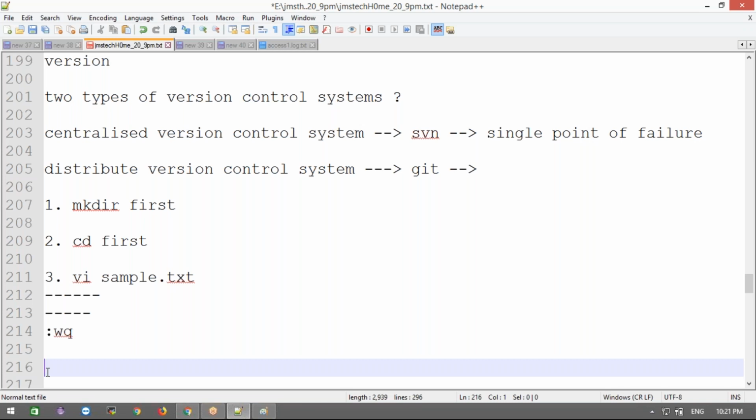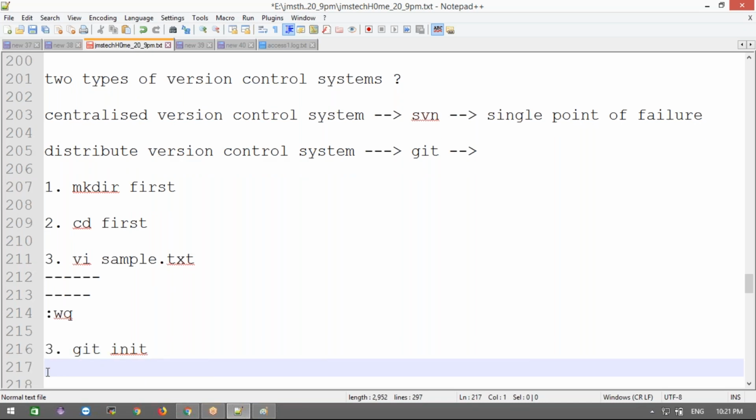Now, when you make this your GitHub project with the git init command, this is a fresh project. You don't have any project in GitHub yet. The fresh project you are creating is a Git project. When you do git init, it creates your Git project and converts your folder and files into a Git project. Once you enter git init, it will convert into a Git project.